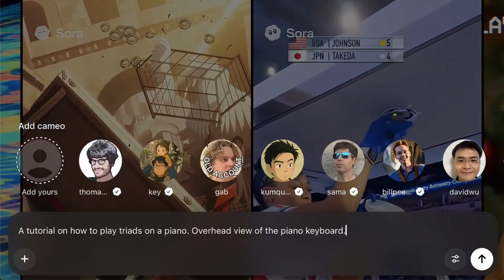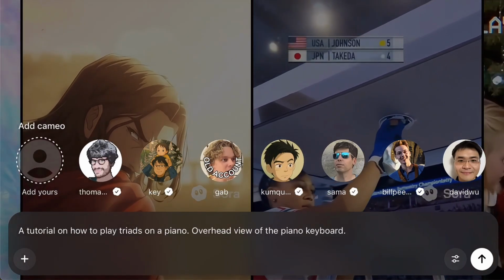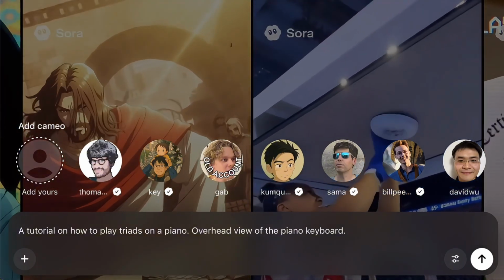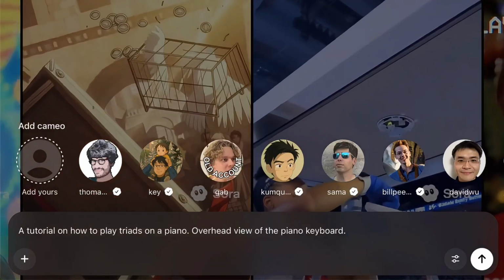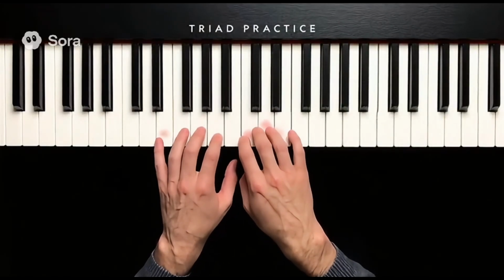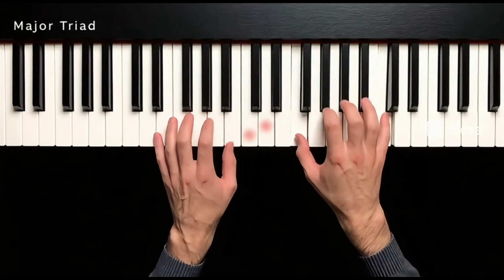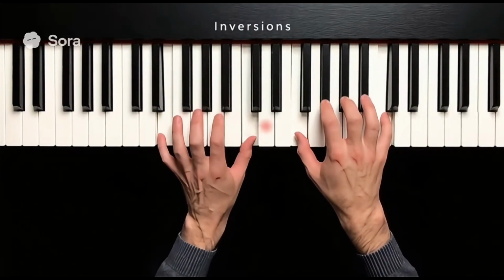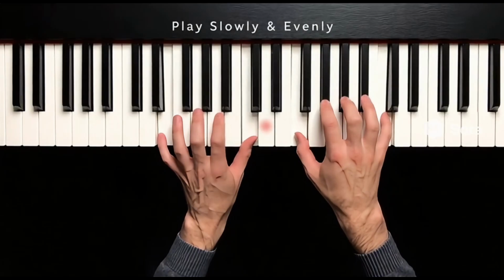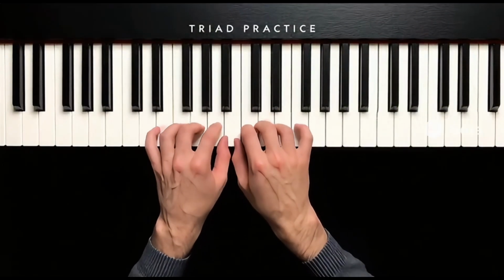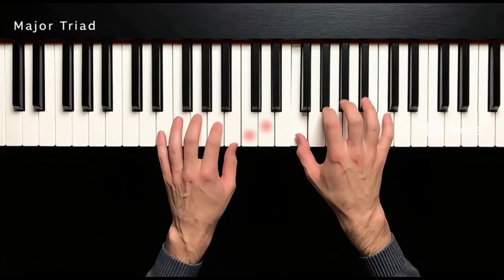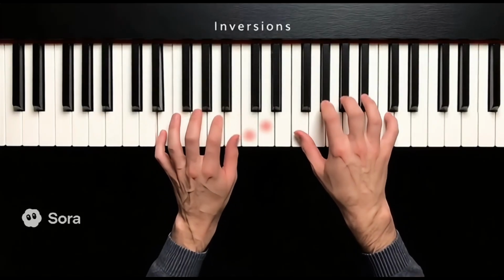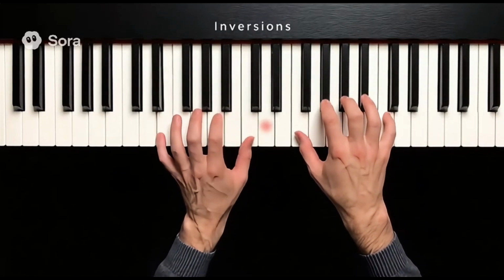And finally, one last practical test. A tutorial on how to play triads on a piano with an overhead view of the keyboard.